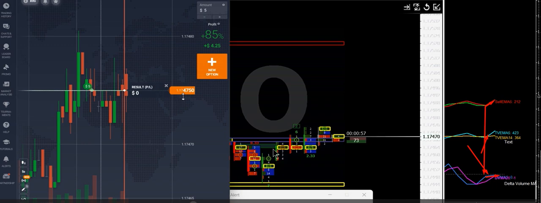And if we see the U cluster, the POC is at the top and the opening is a bit below the POC. Then the candle should go to the POC, then take rejection from that point. Okay, let us see what will happen.